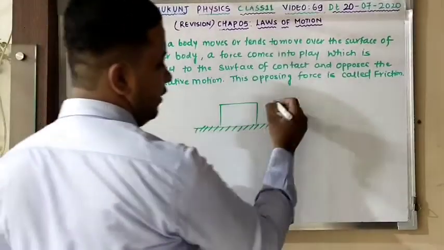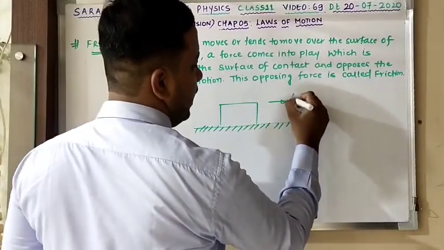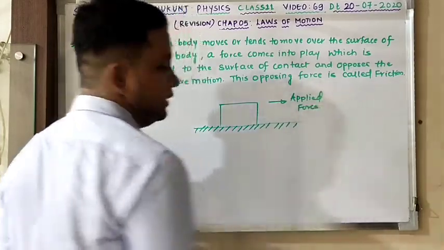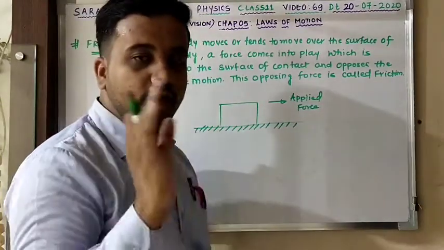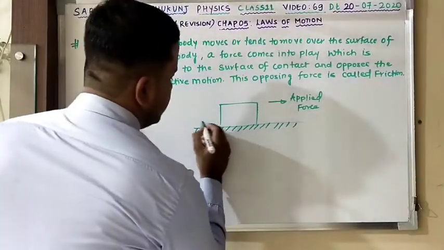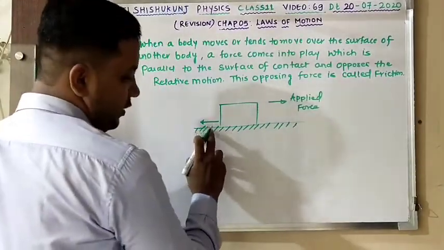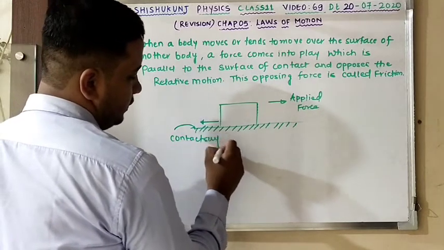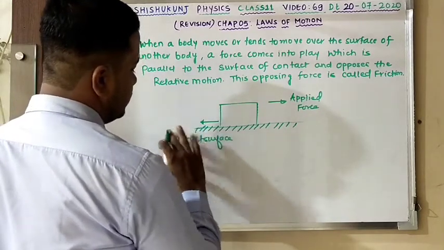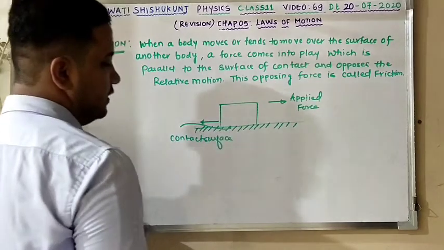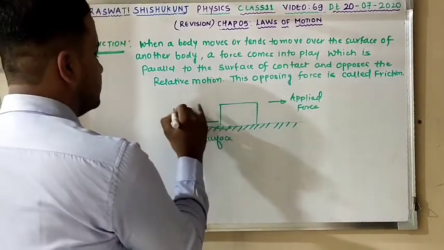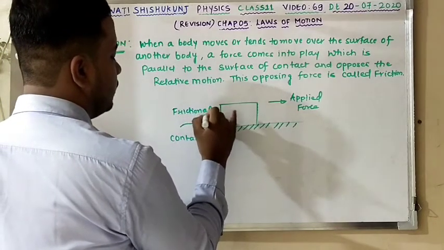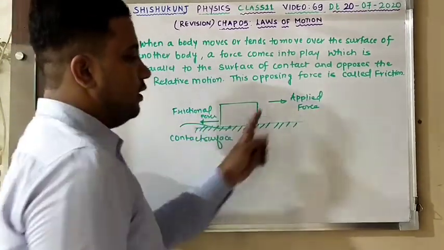Suppose a wooden block is lying on the floor, and an applied force is in this direction. You'll be able to see that a force which comes into play is parallel to the contact surface. I can show you this is your contact surface, and this is nothing but your frictional force, which is opposite to the applied force.